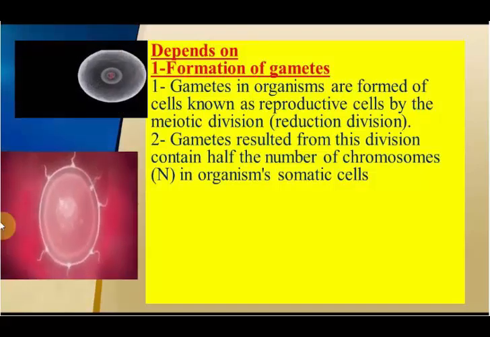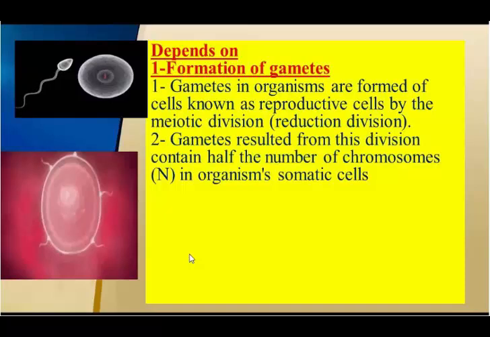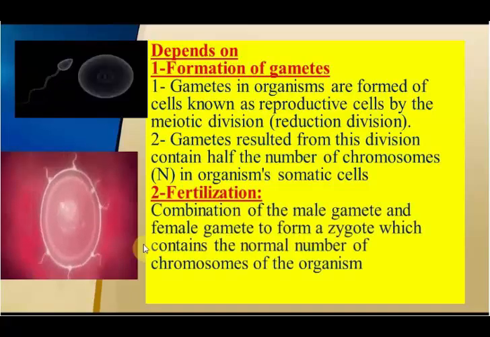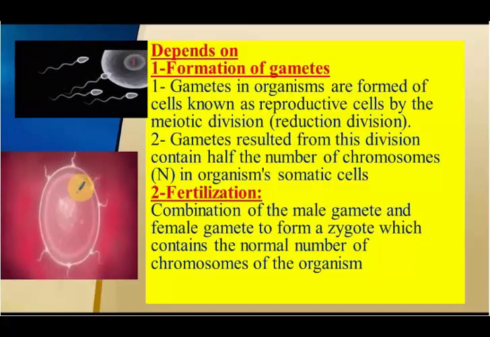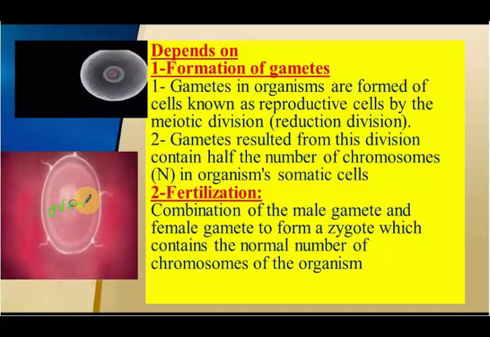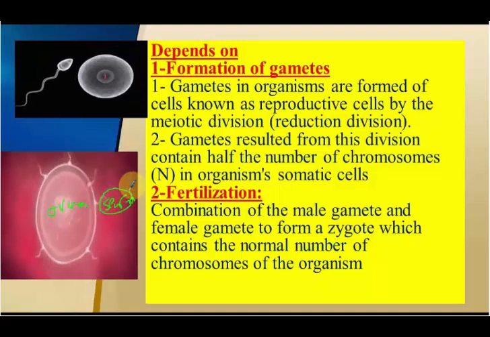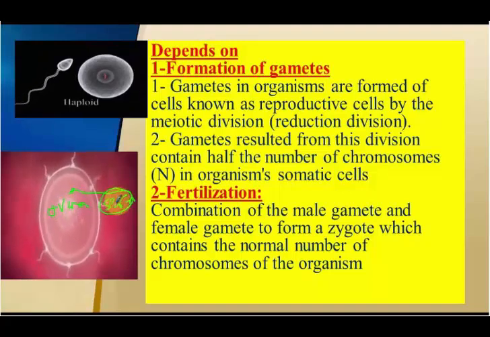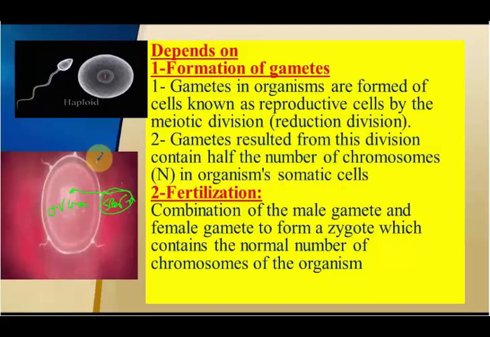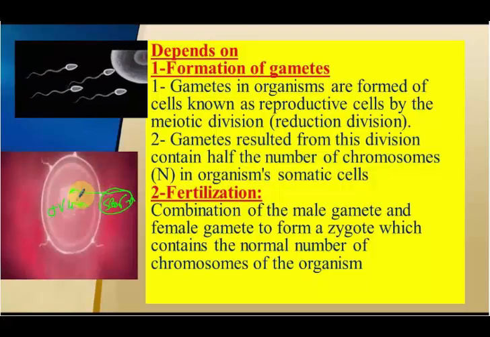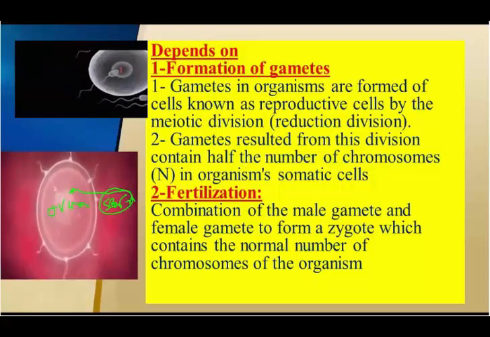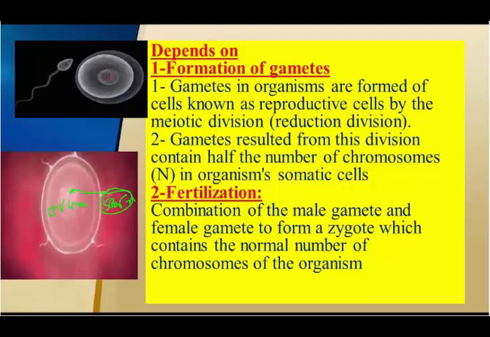And then we have fertilization, which is a combination between male gamete and female gamete to form zygote, which contains the normal number of chromosomes in the parent cell. As we see here, sperm is trying to enter inside the ovum. This is the ovum, and this is the sperm, and the sperm tries to enter inside the ovum. Why? To make a combination between them, form zygote, which we call fertilization.